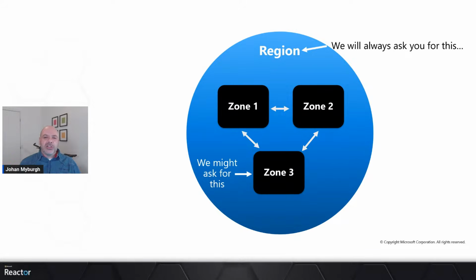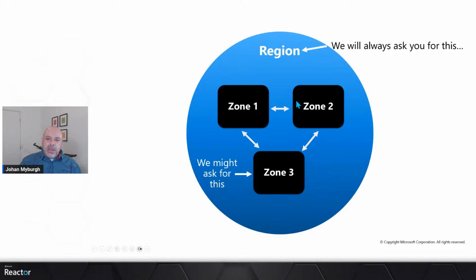Our regions consist of more than just a data center. In fact, our regions typically consist of up to 3 data centers, right? What I mean by that is, even though they might be sharing the same premises, we've got ranging from 1 to 3 different zones inside of our regions. And what this implies is that a region consists of more than one data center, which means that we've actually got some redundancy inside the region as well, right?